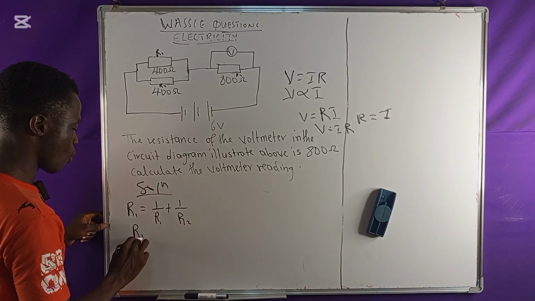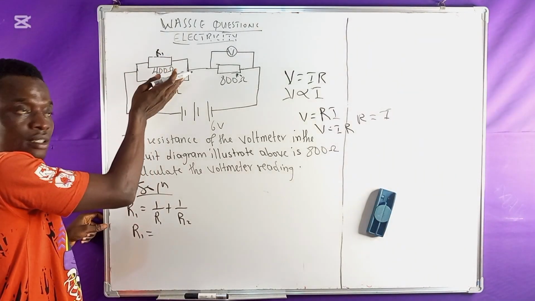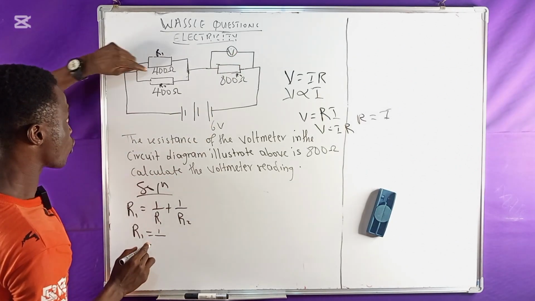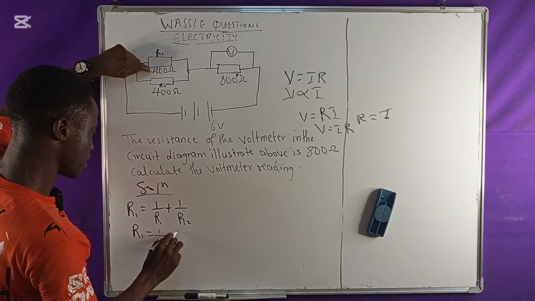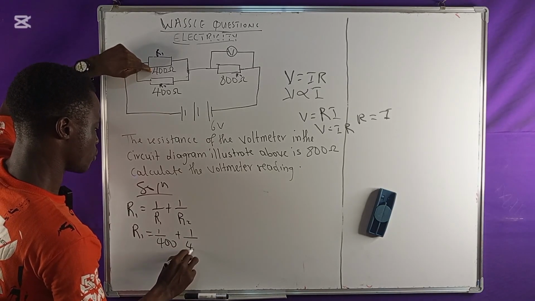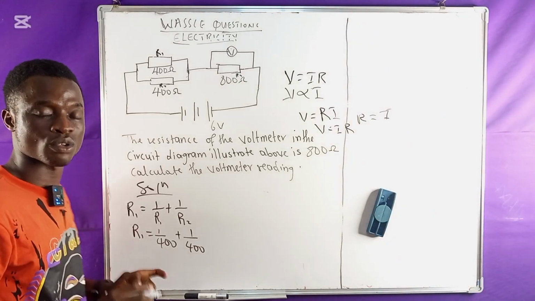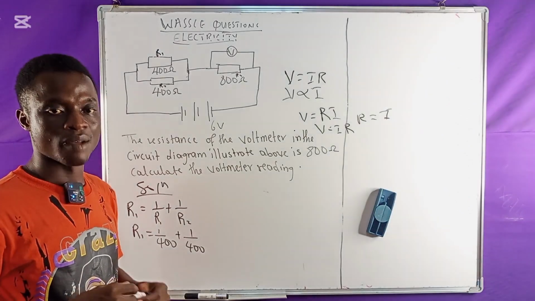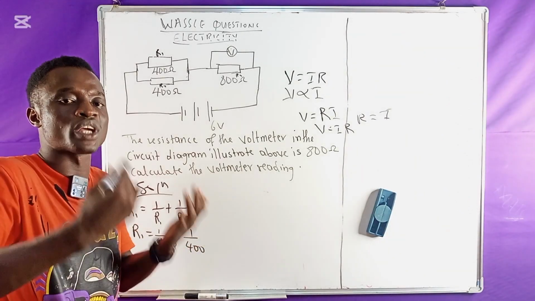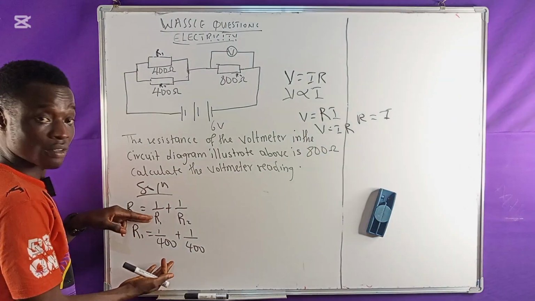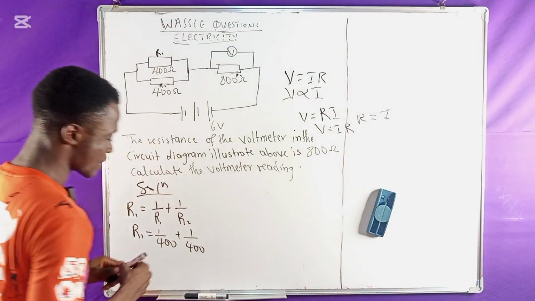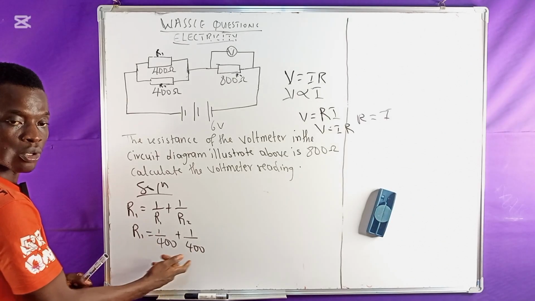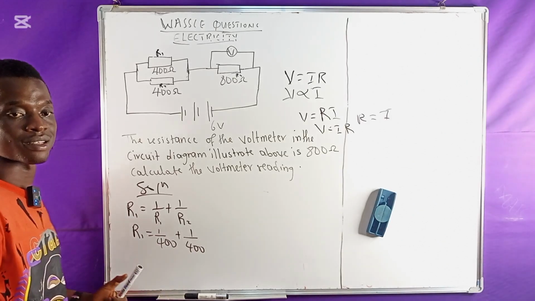That means this R1 here simply means this total, because we have another resistor here. So in that regard, I'll have 1 all over R1 now becomes 1 all over 400 plus 1 all over 400 again, right? So this is what we have. Whenever you are asked to find the total resistance, try at least to use the inverse as long as it's a parallel connection. So in this case, these have the same denominators. In mathematics, when the denominators are the same, we take 1.